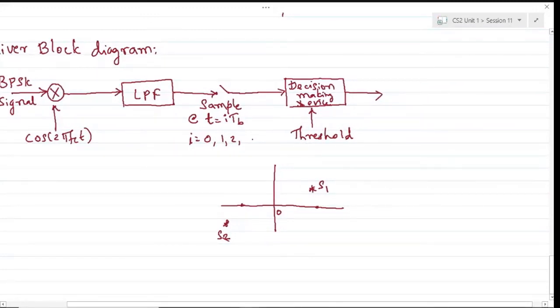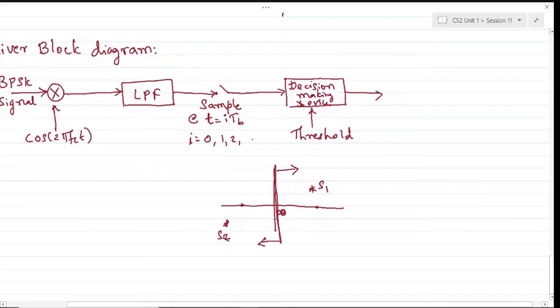So what could be the threshold for them to be demodulated correctly? The y-axis would be the reference here. This would be the threshold. Whatever value you get after sampling at each bit duration, if it is on the right, you will map it onto symbol S1. Whatever value you get on the left, you will map onto symbol S2.